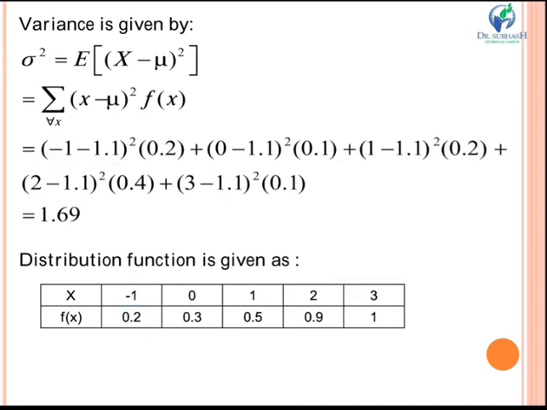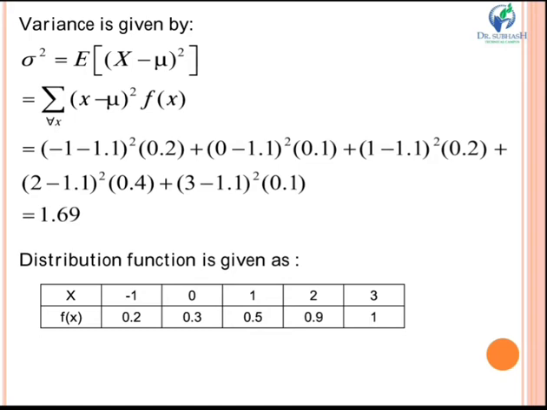Next value is 0, minus mu 1.1, and the next fx is 0.1. The third value is 1, again minus mu 1.1 its square, and the next fx is 0.2, and so on. We will do this for all the values, and after simplification you get your answer as 1.69.